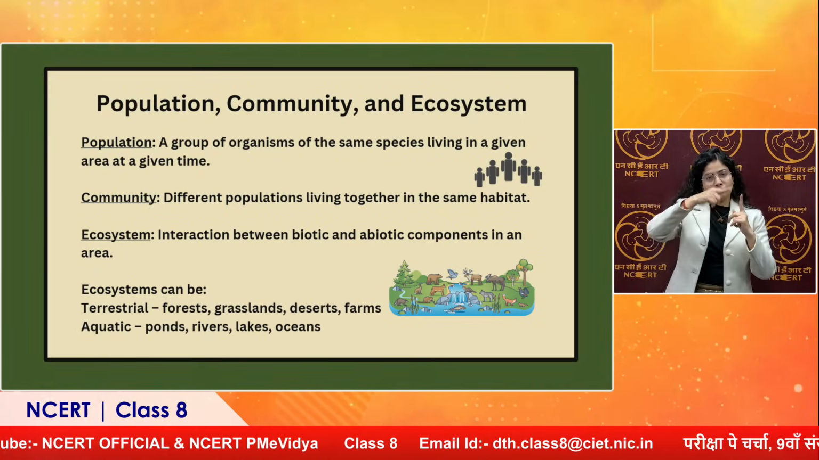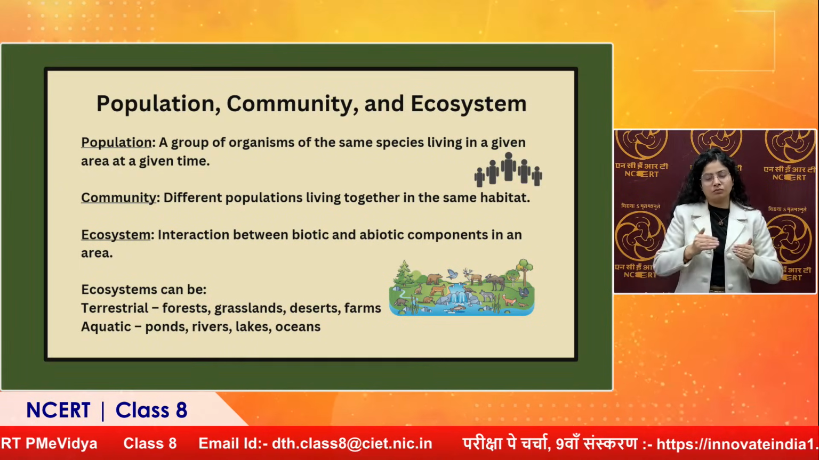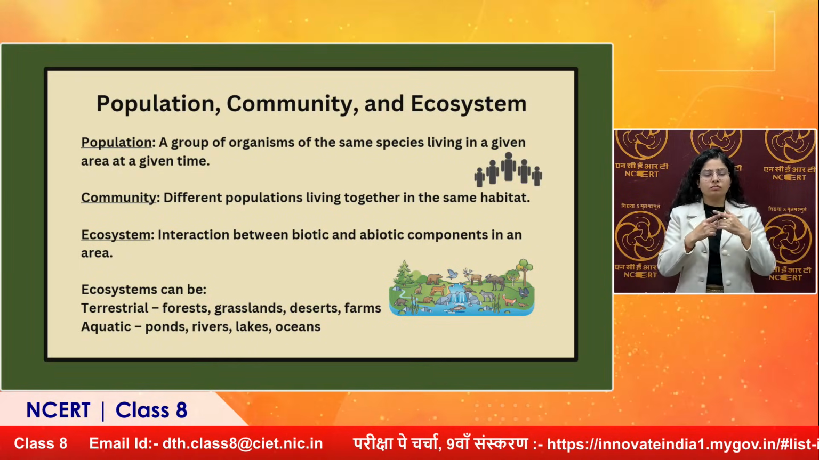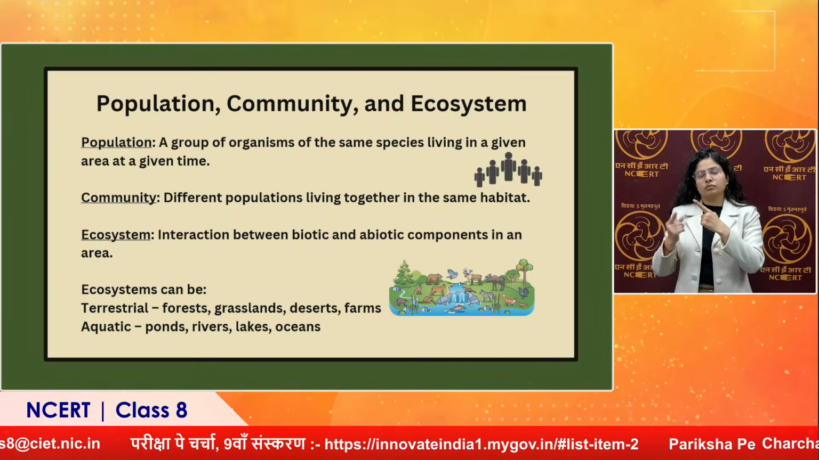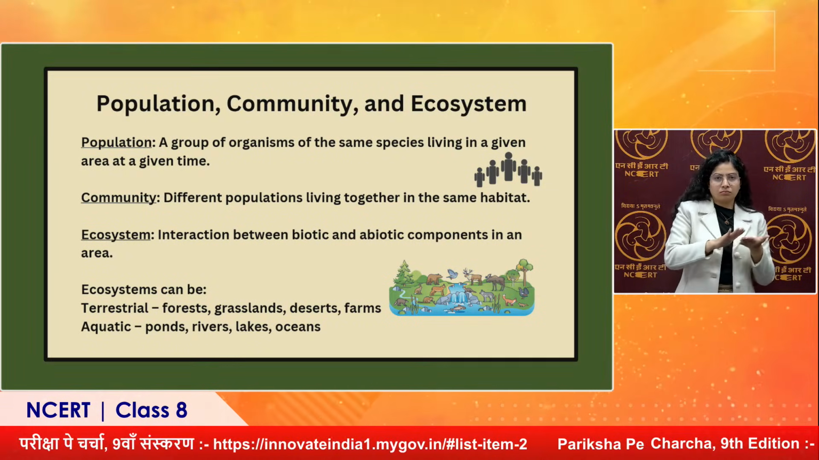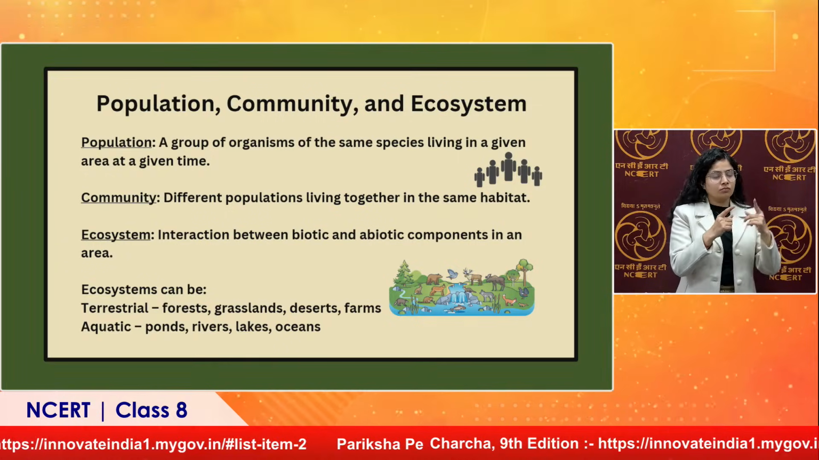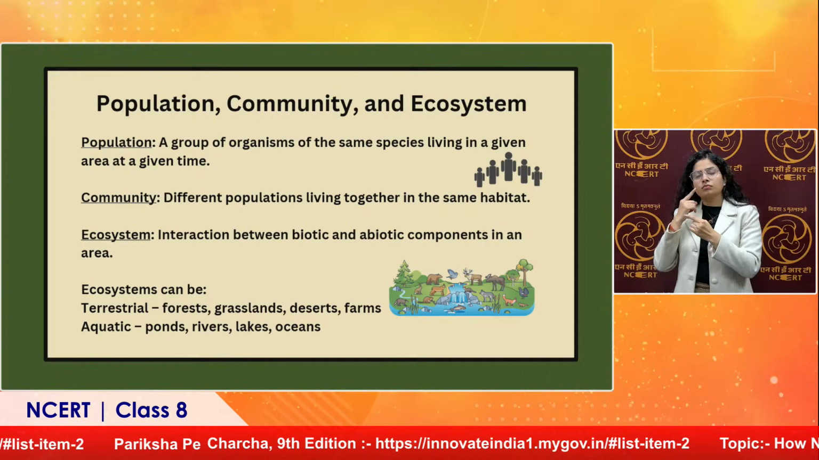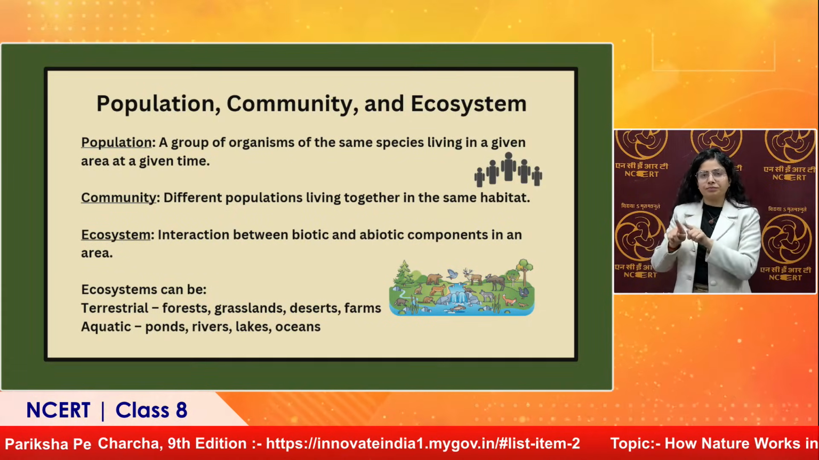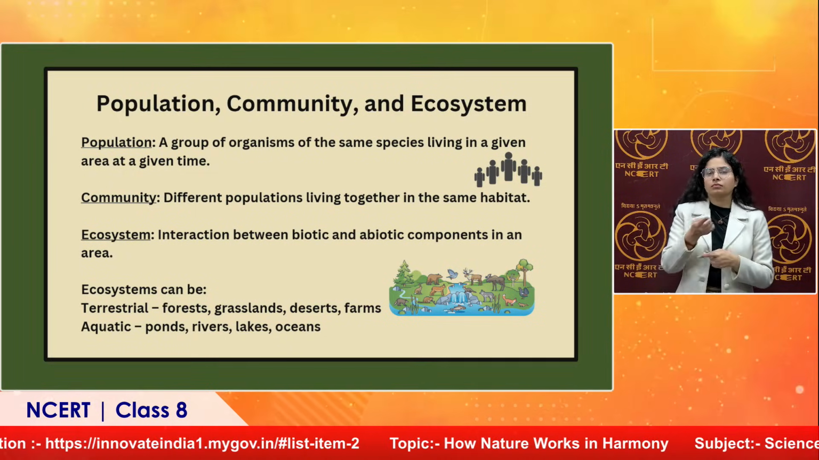Next is, ecosystems can be further classified as terrestrial ecosystem and aquatic ecosystem. Now forest, grassland, deserts and farm, all of these are present on the land, so they form the terrestrial ecosystem. Aquatic ecosystem is what? Pond, rivers, lakes, oceans, right? And ma'am, are they related to each other? Yes, they are related to each other, right?